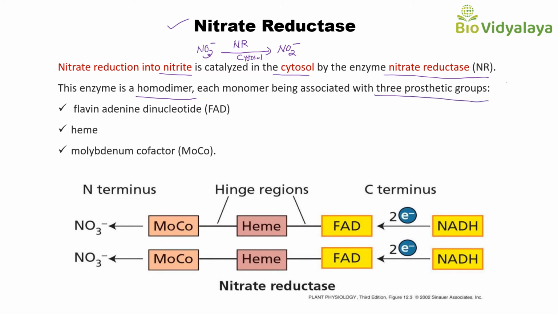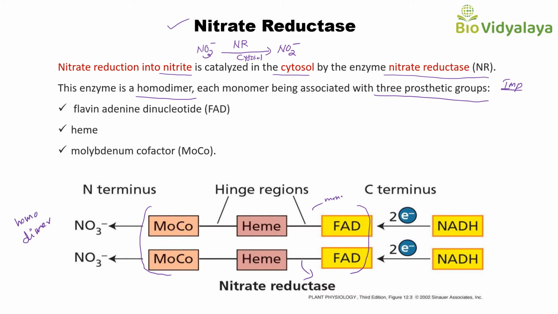This is very important. This is the structure of nitrate reductase. You can see that it is made up of two monomers. This is one monomer and this is another monomer. So this is a dimer, and these two monomers are identical, that's why this is a homodimer.